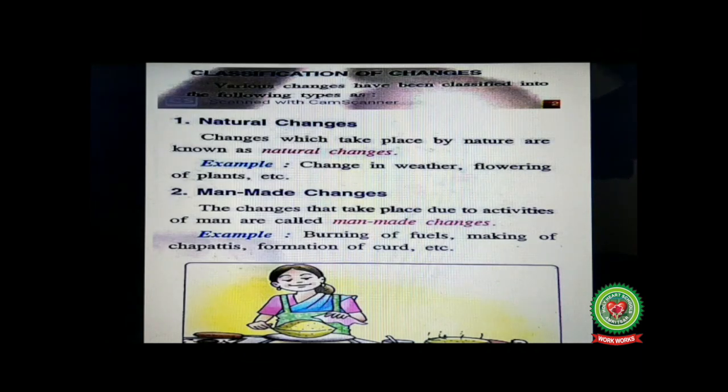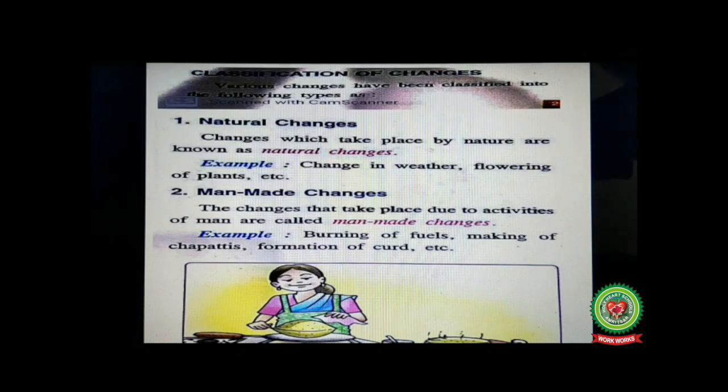We have discussed natural changes. The changes which take place by nature are known as natural changes. Changes in weather, flowering of plants, germination of seeds we have discussed. Then growing of a plant from a seed also we have discussed. Then we have done development of a child, that is also a type of natural change.